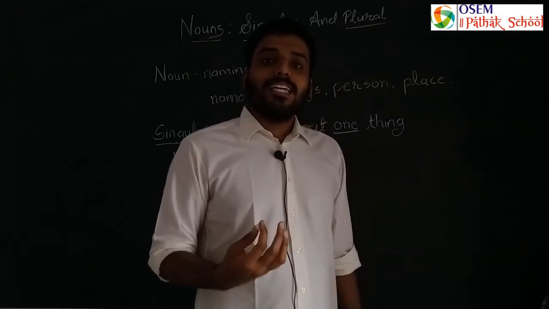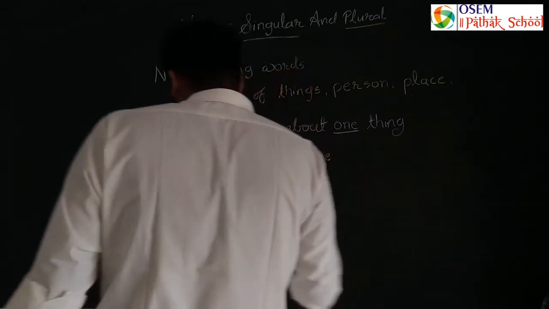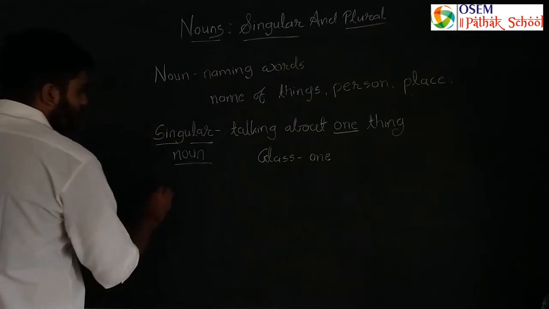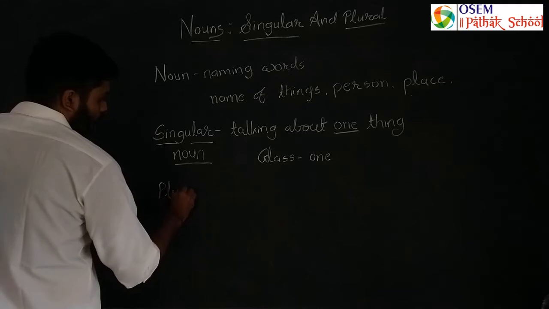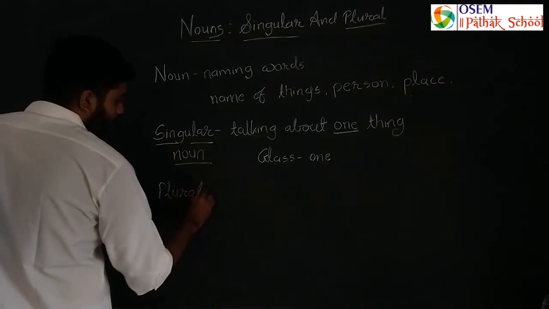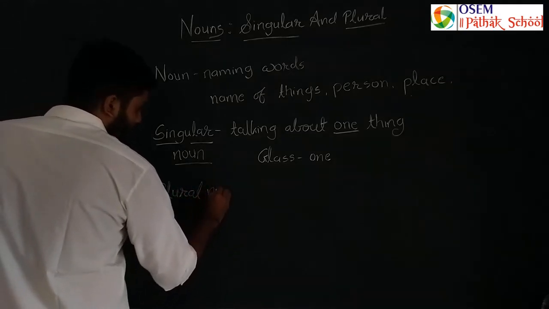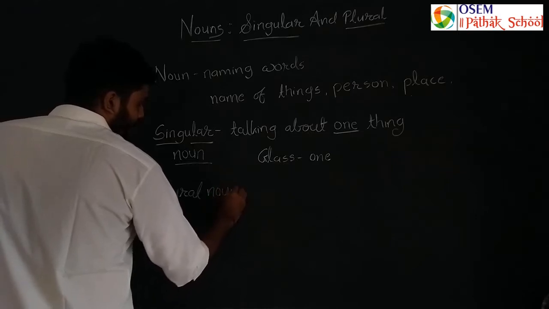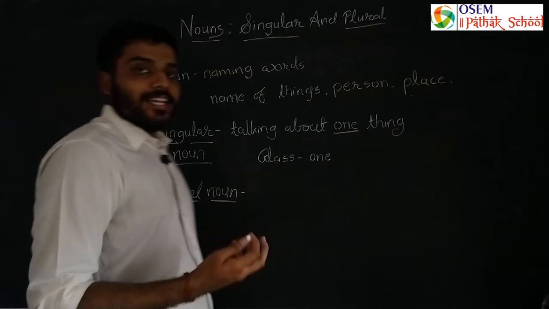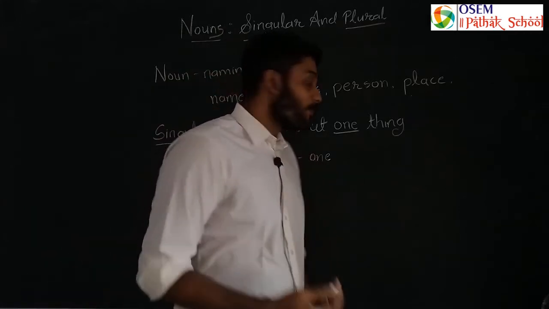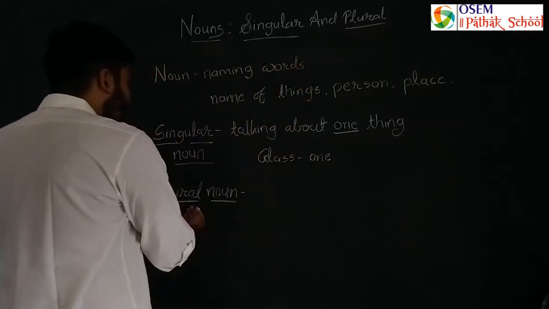उसको क्या कहा जाता है? Singular noun. Now we will come to the second type of noun. That is a plural noun. Now, what is a plural noun?